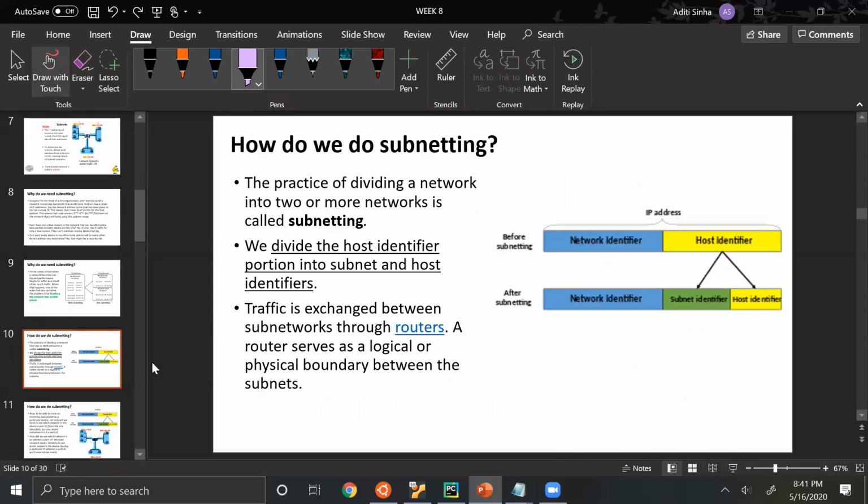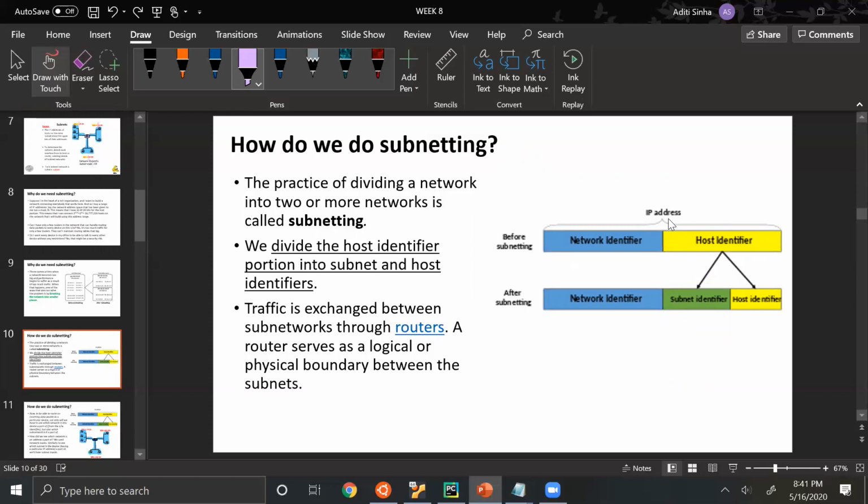And how do we do subnetting? We have our network identifier that we've seen earlier. That is the network portion of our IP address and the host portion of our IP address. What we will now do is take the host portion and further divide it into a subnet identifier portion and a host portion. So this means that the host portion has been reduced. Earlier the host portion was say 16 bits, now it's just 8 bits. And the remaining 8 bits here are used to identify different subnetworks.